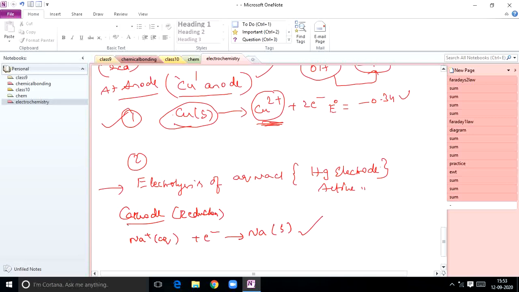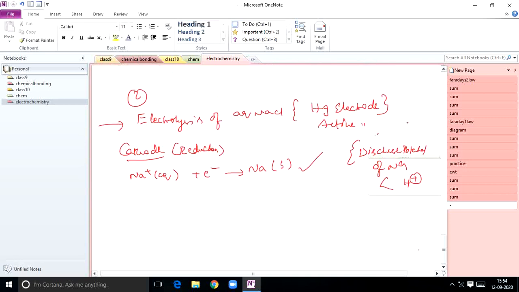But if you take mercury electrode, the discharge potential of sodium is less than H plus ions. Because of this reason, sodium is deposited at cathode.